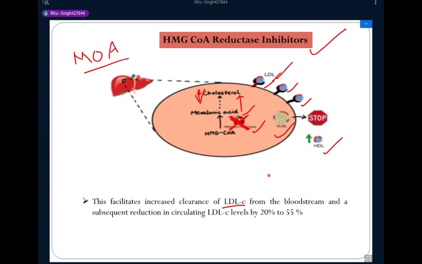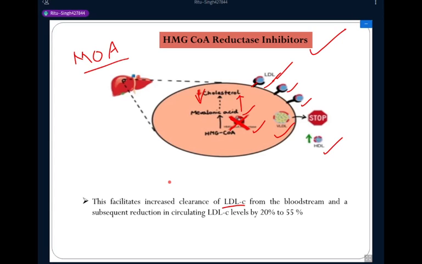An example of a drug which belongs to this class of HMG coenzyme A reductase inhibitor is lovastatin. Lovastatin acts by inhibiting the enzyme in the liver cell, and when this enzyme is inhibited, mevalonic acid is not formed. When mevalonic acid is not formed, the cholesterol level does not increase in the liver cells. So the drug decreases the lipid level in the blood, and it acts as an antilipidemic agent.